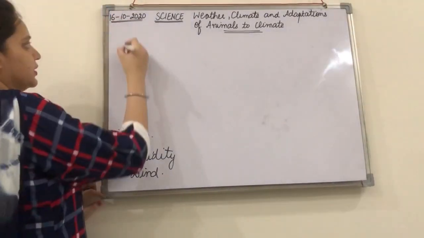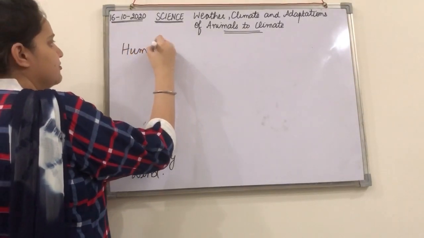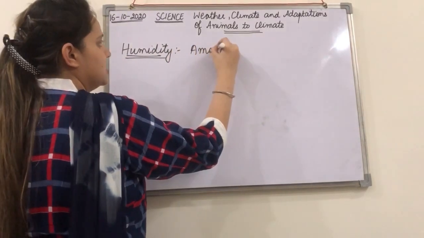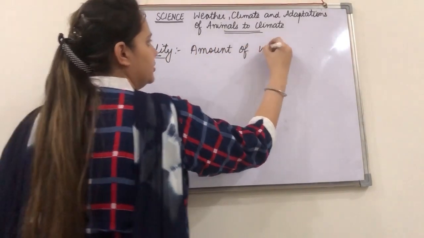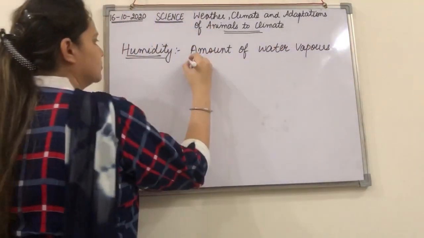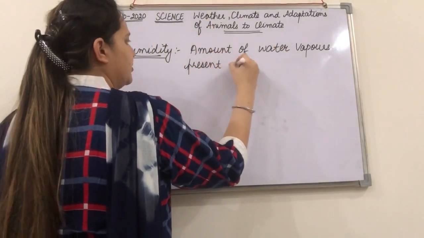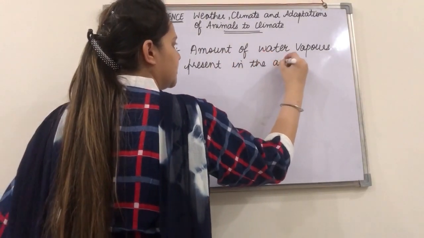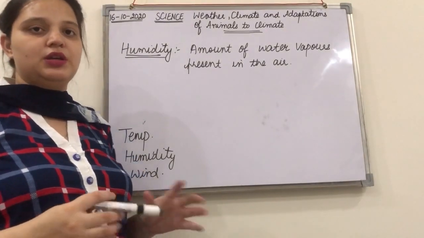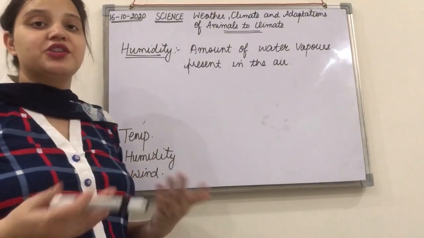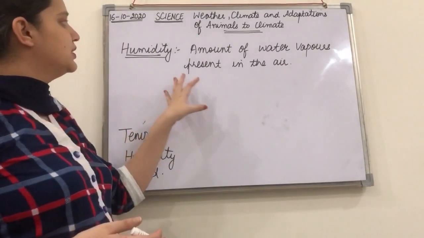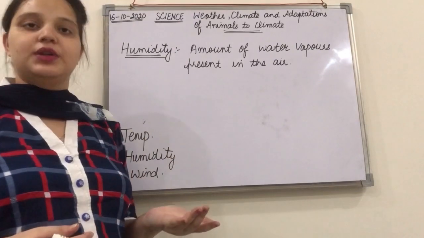is humidity. Now let's define humidity first. So humidity is the amount of water vapors present in the air, right? How much water vapor is present in the air, that forms the humidity. Like we say, it's humid today, the climate is humid, right? So basically, how does humidity affect the weather?